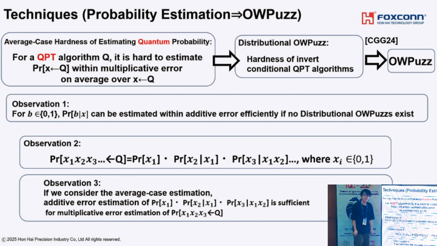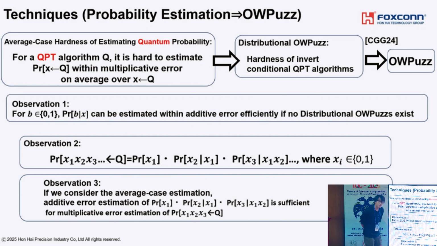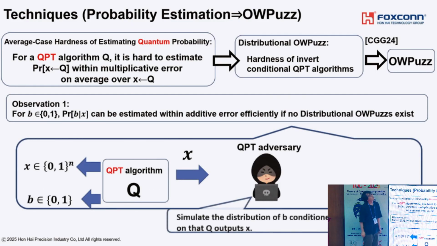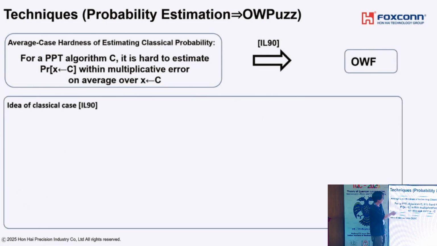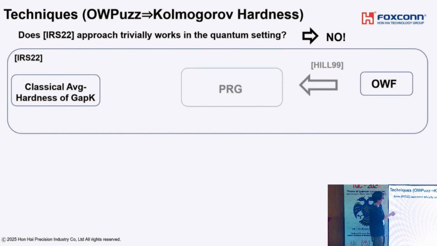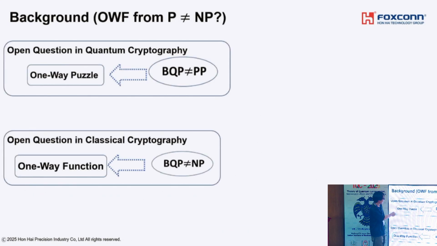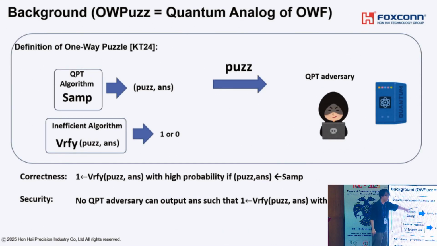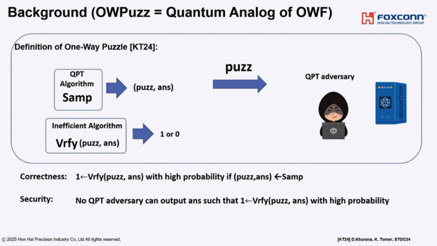I presume that in the classical case one-way puzzles are weaker than one-way functions. The reason is that, I forgot the reason. But one-way function is equivalent to one-way puzzle in the classical case. I mean, if the sampling algorithm is a PPT algorithm instead of a QPT algorithm, then even if this algorithm is inefficient, this is equivalent to one-way function.